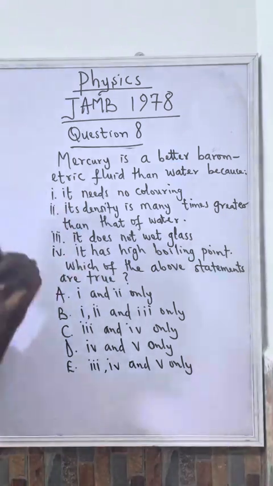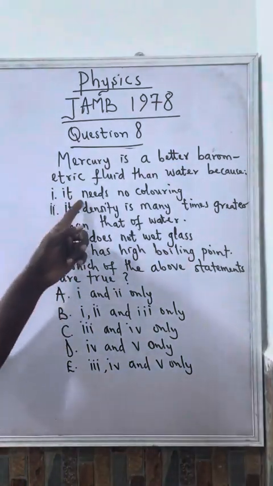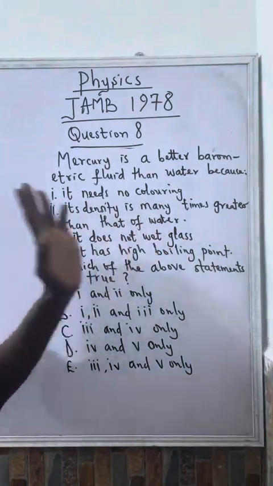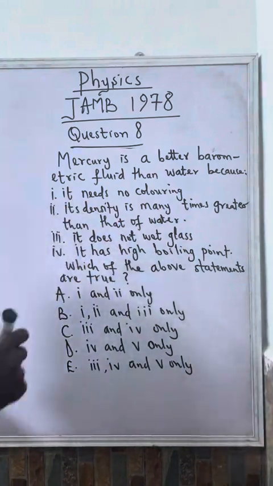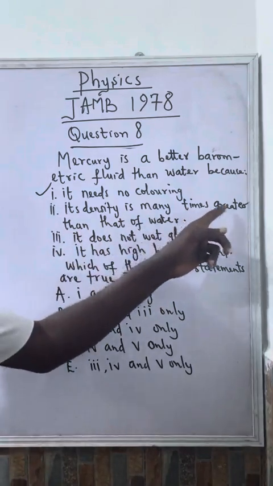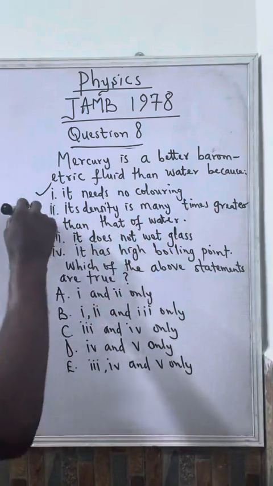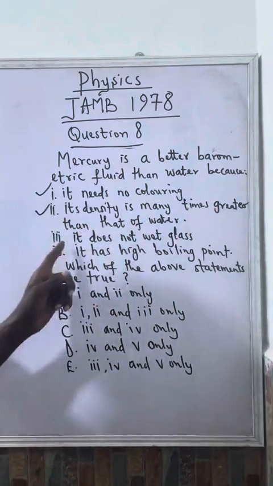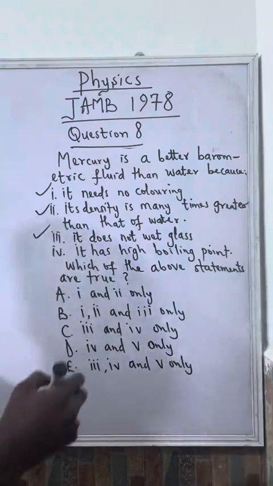So let's consider which options are correct. The first one says it needs no coloring. Of course, that is correct. So 1 is correct. Let's check 2. Its density is many times greater than that of water. I talked about this, so this is correct. Similarly, it does not wet glass. I talked about it. This is also correct.